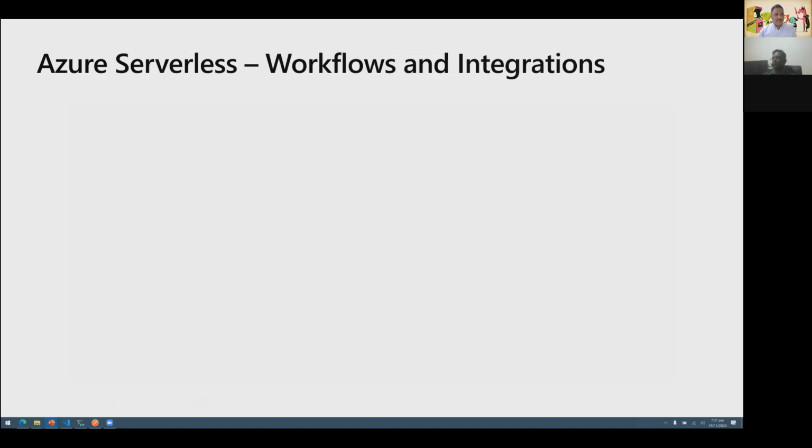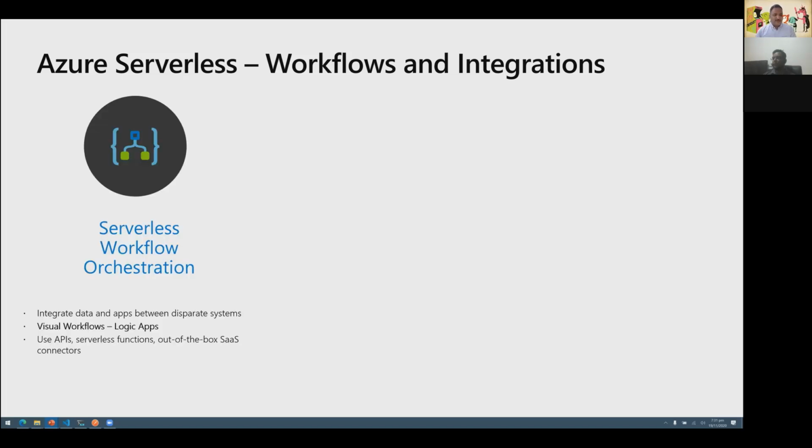Now, let's move on to the next category of services, which have the serverless capabilities in Azure. When it comes to the workflows, we have serverless workflow orchestration. This is called Logic App in Azure. And this allows us to integrate data between different applications, and this is giving us workflow management. We can visually build a workflow and we can integrate data from different kinds of systems. It can integrate data using APIs. It can integrate with serverless functions. And out of the box, there are a lot of software as a service connectors.